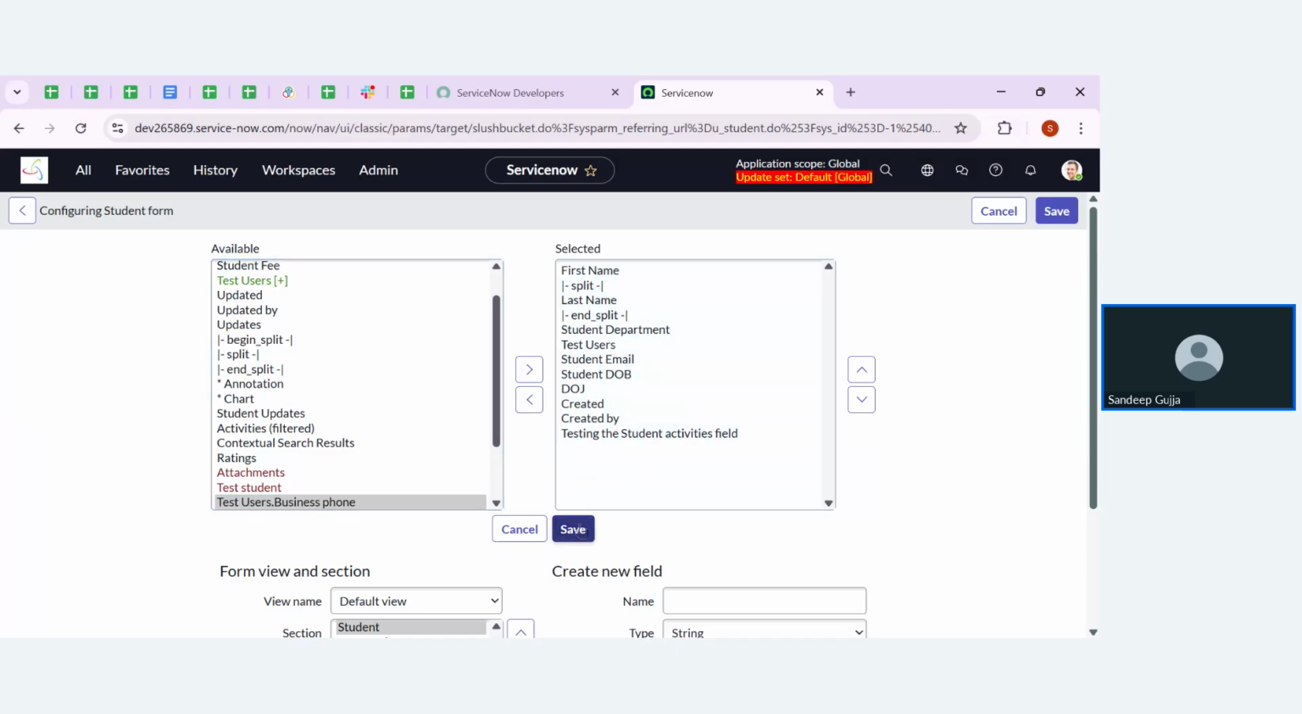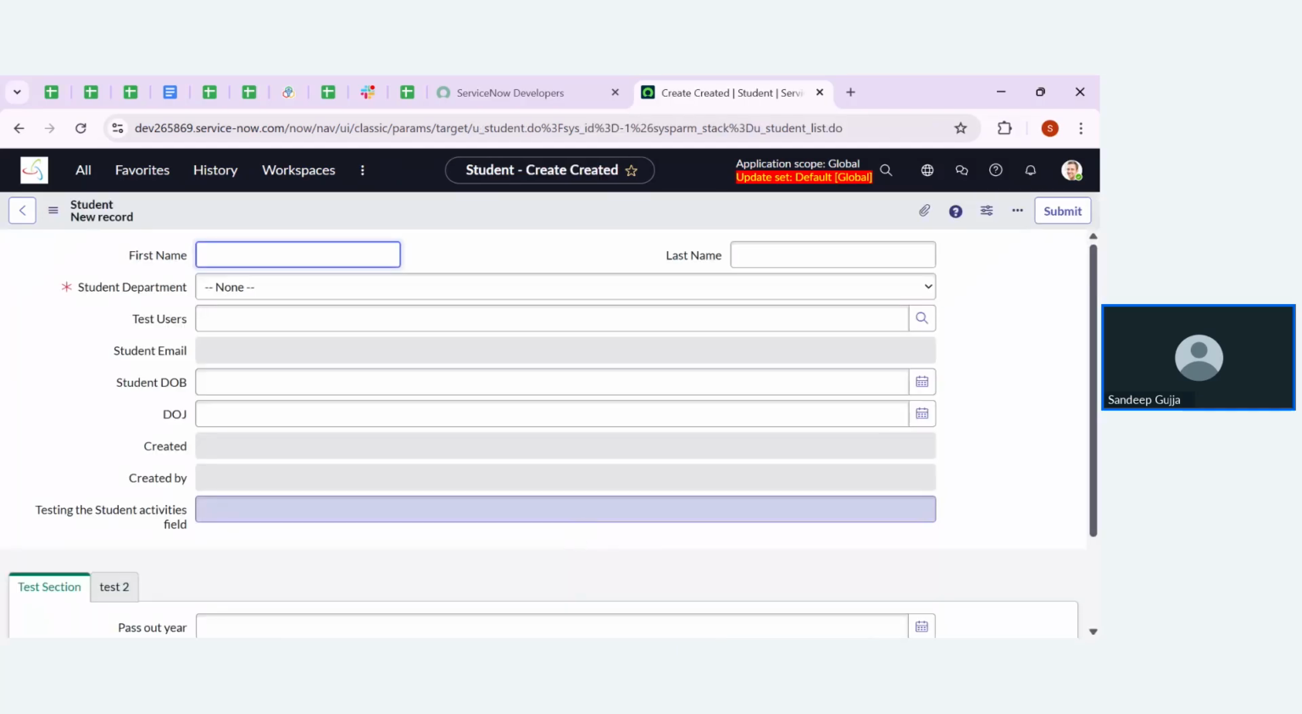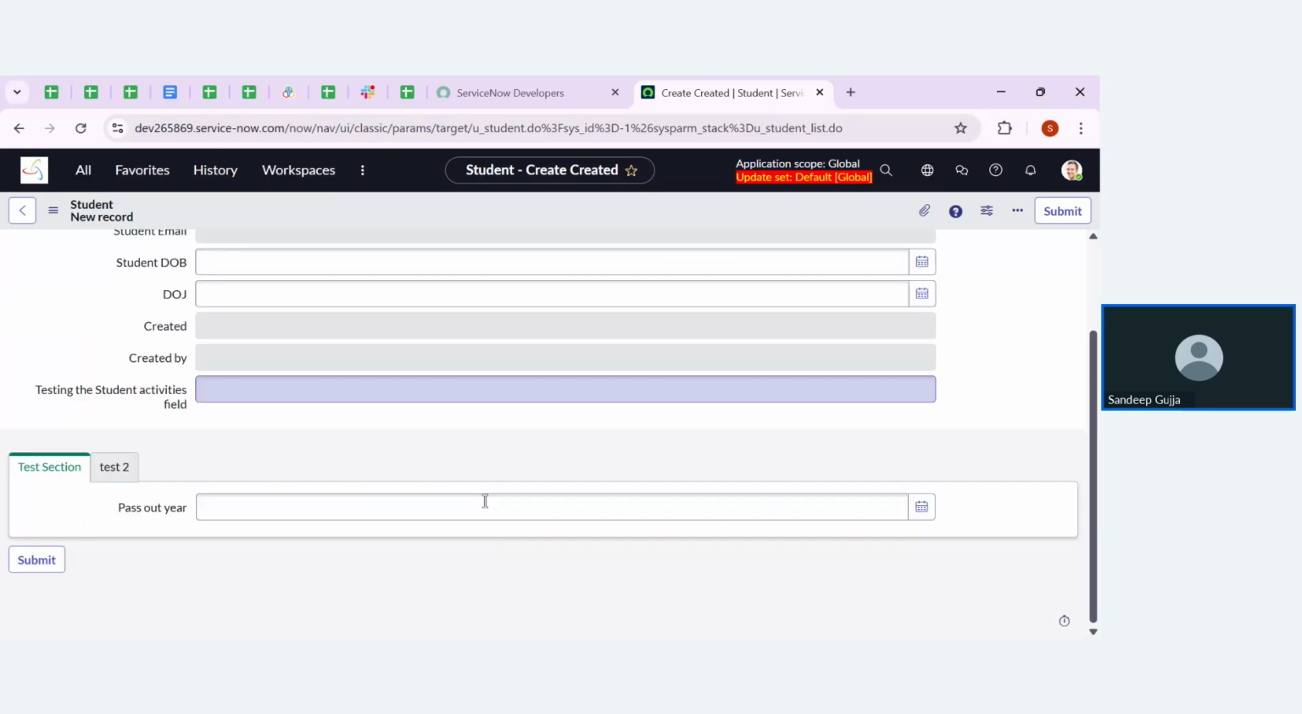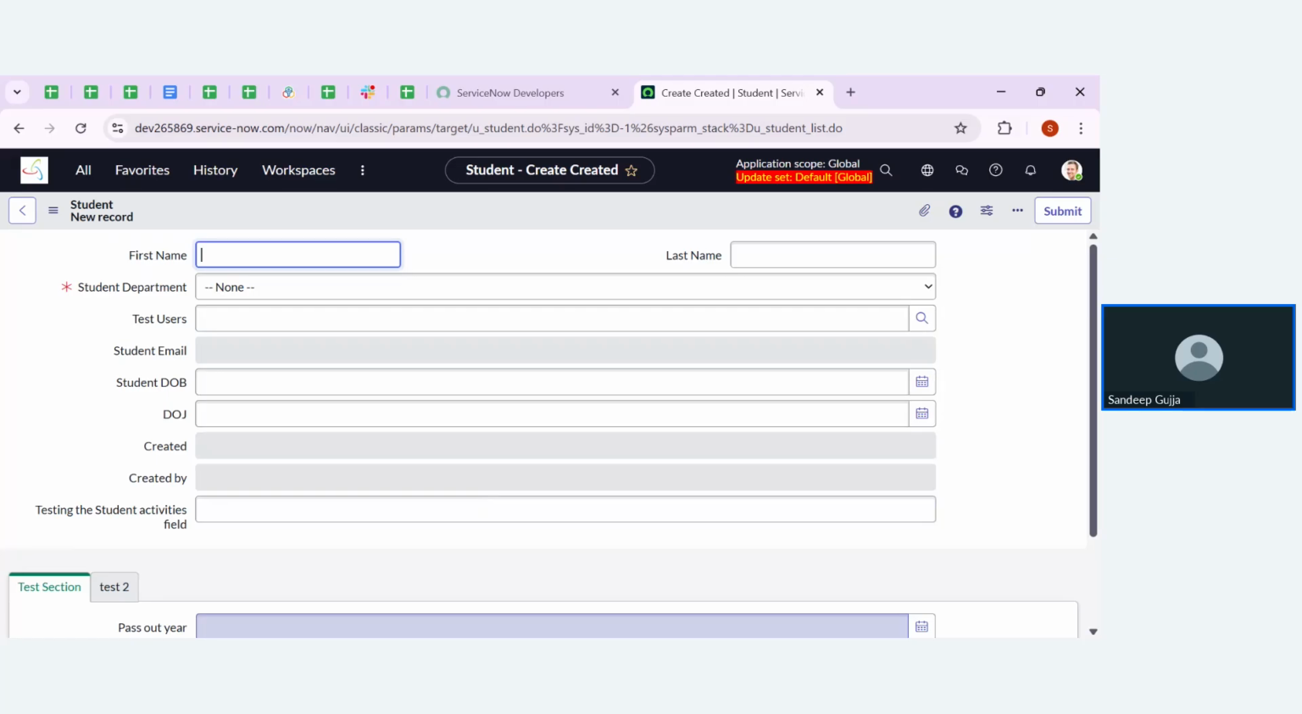So now it will be simple to see the form very easily. Whatever the things that you are going to see here are the fields for the student table. Here we have a specific field called department.